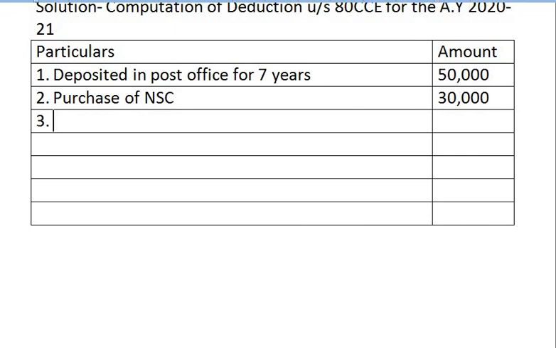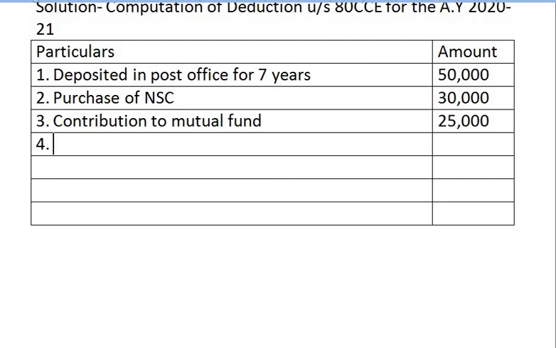Coming to next, contribution to mutual fund, and the amount given is 25,000. Any contribution made in mutual fund is qualified for deduction.